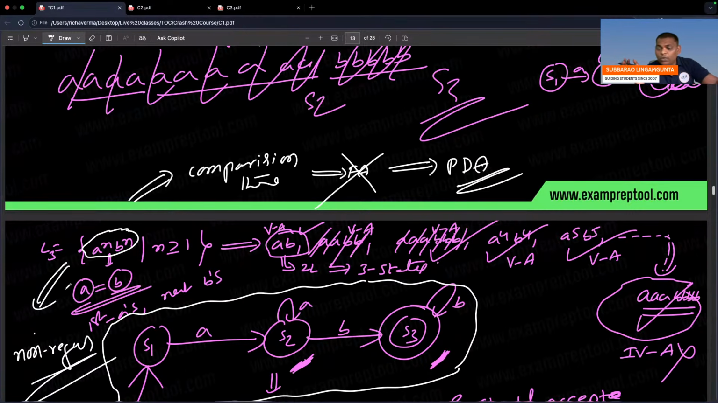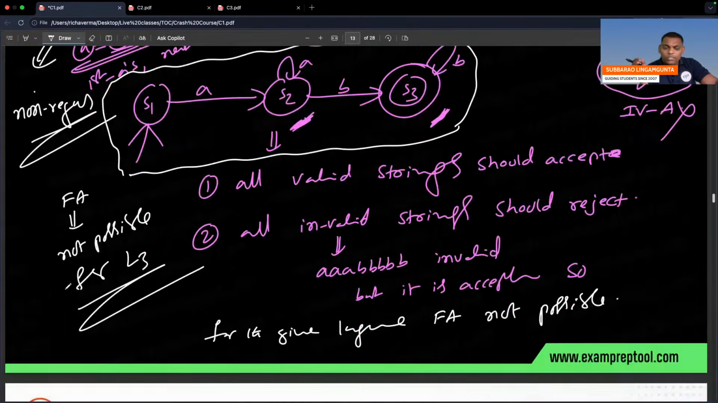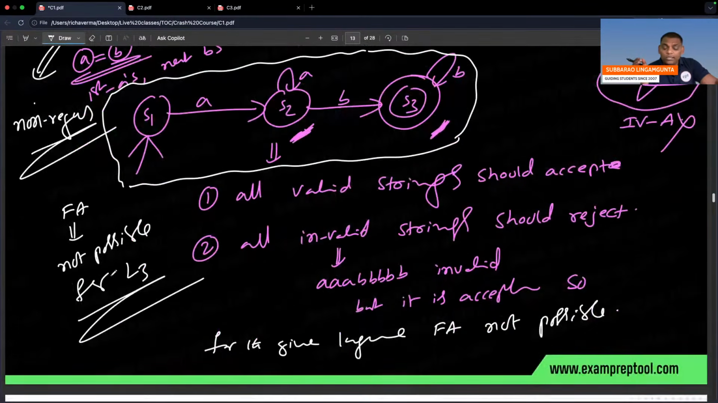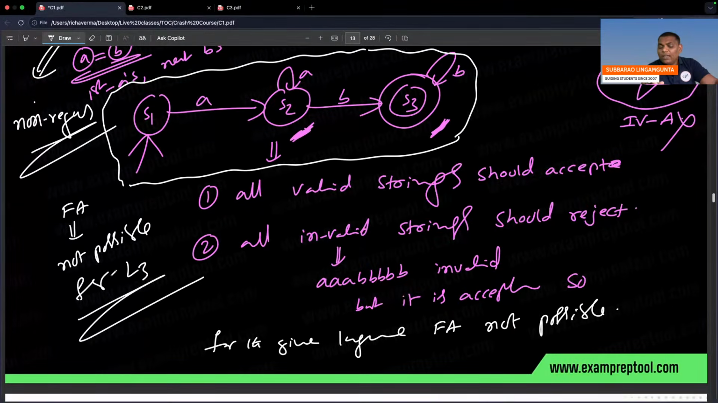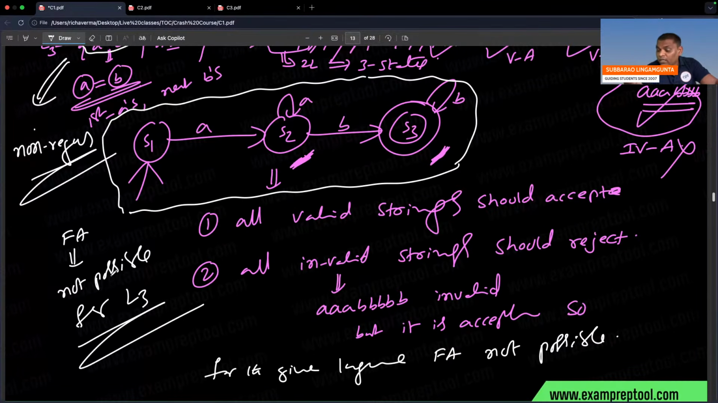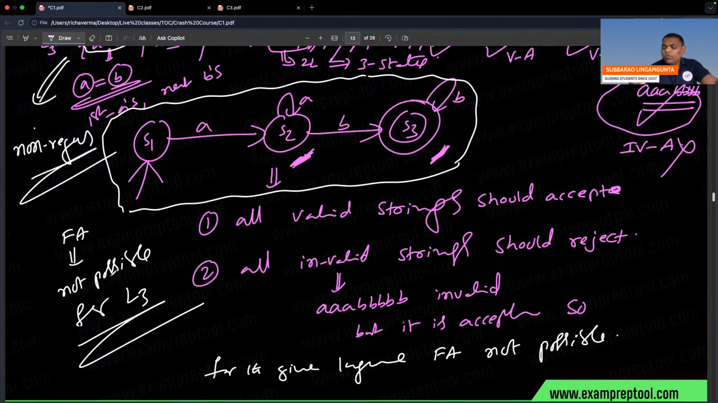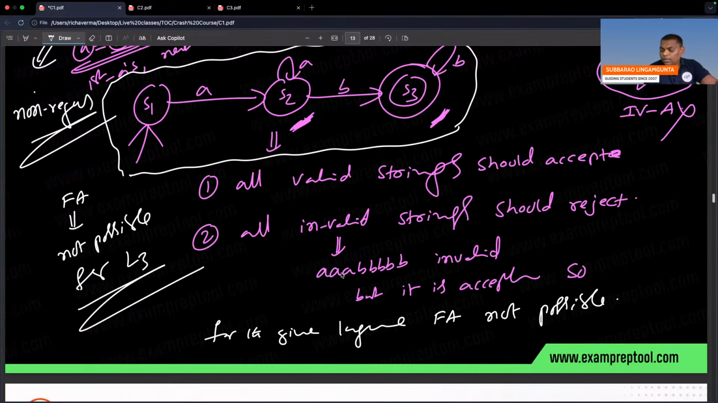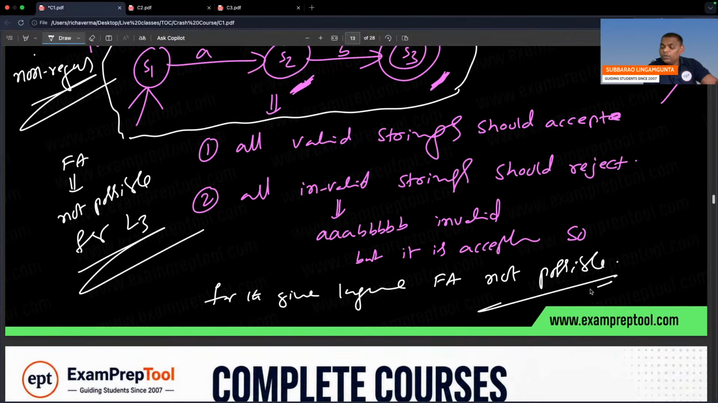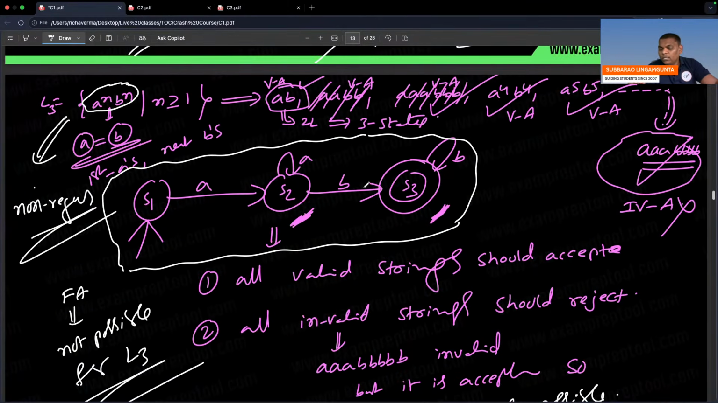If anyone has a doubt, let me know. So for L3, finite automata is not possible, so the given language is not a regular language. Some people are asking how you can say not possible. One invalid string is being accepted: AAA with 5 B's is invalid, but it is accepted. What is the meaning? The given language requires comparison. In finite automata there are no comparisons. Comparison is there, so finite automata fail. Directly you can say.